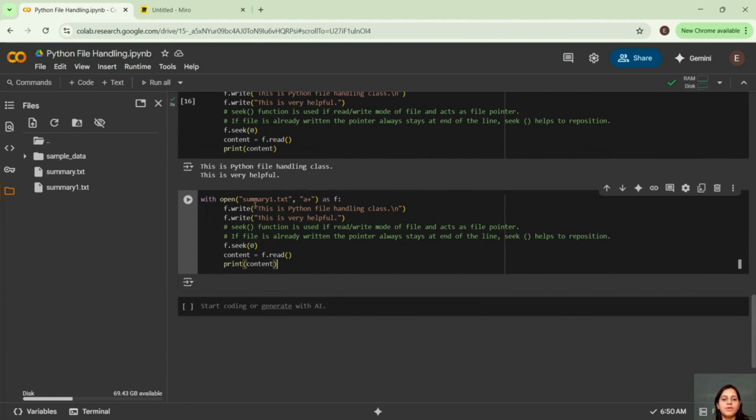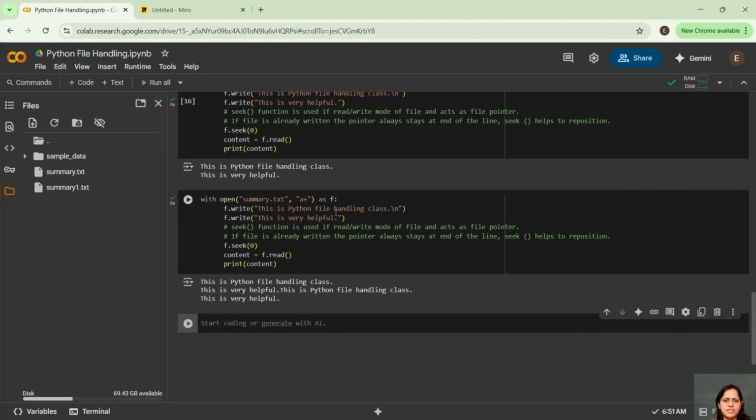Then we have something called A plus. A means append. A plus means append and read. Again, with open, we have summary.txt. Let us see in the example. This is Python file handling class.